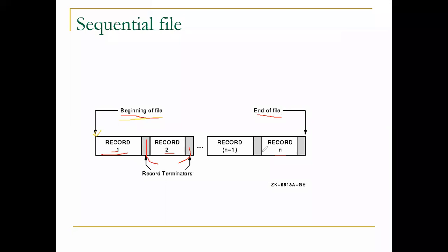This is the concept of sequential: there is no random access, we have to go through the records one by one. So in a sequential file, the beginning of file and end of file play a very important role. Whatever file we create, we have to begin that file and end that file, which is very important. How it will execute, we'll see. I hope everyone is clear about the structure of a sequential file.